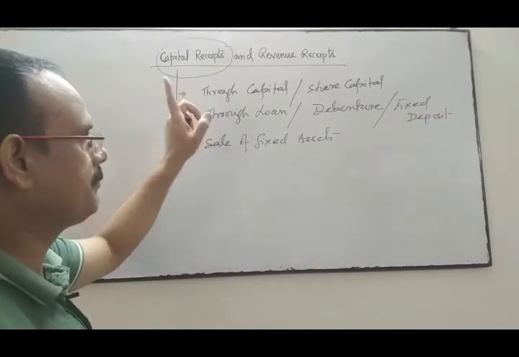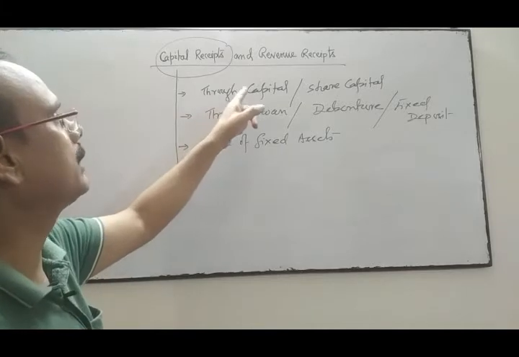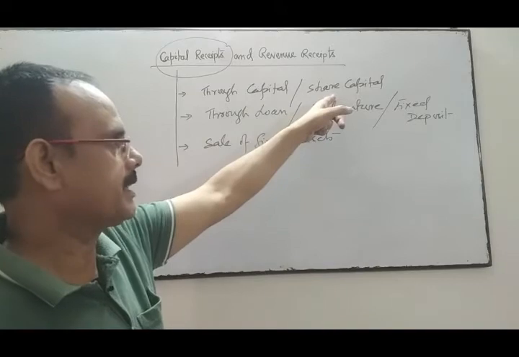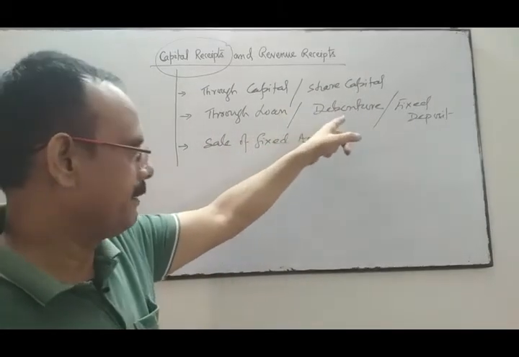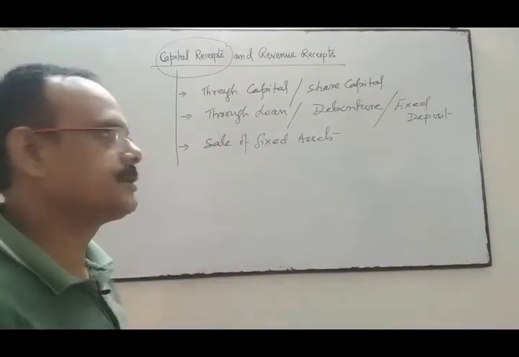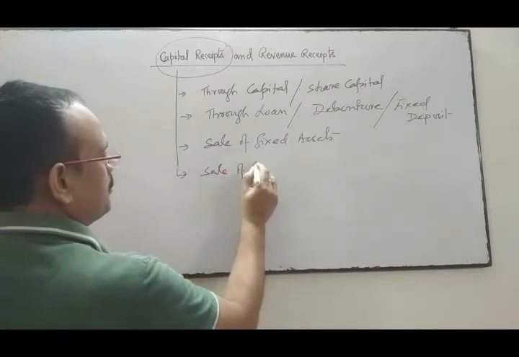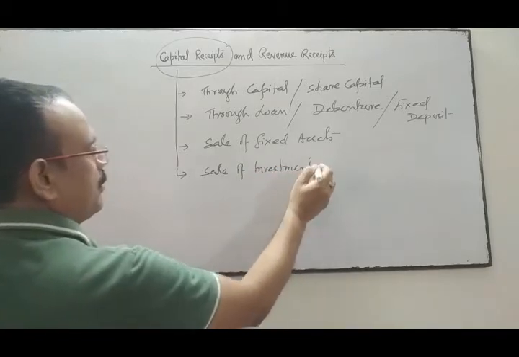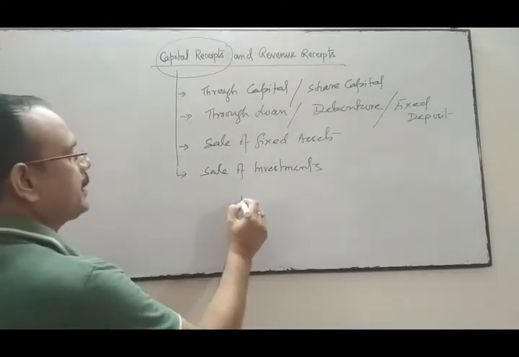If the firm or business or company received the amount through issue of capital, means through share capital, through bank loan, through debenture, through fixed deposit, or by sale of fixed assets, or by sale of investment, then that receipts are called capital receipt. These receipts are shown in the balance sheet.